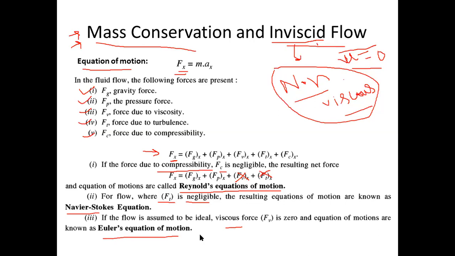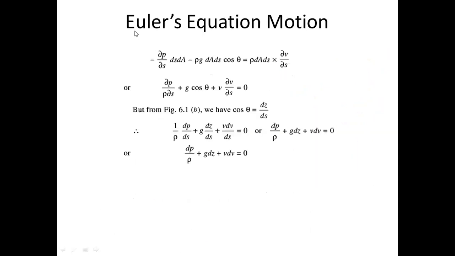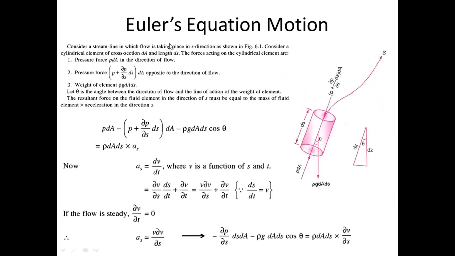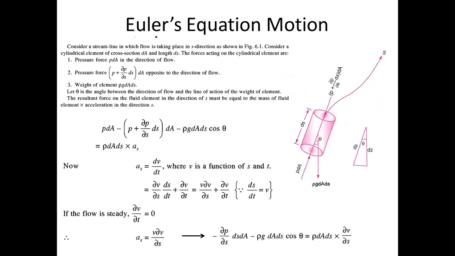Okay. So let's see the Euler equation of motion. What does it say and how can I derive it? Okay. So next is this Euler equation of motion I'm going to derive. And for deriving it, in the previous slide we have seen we need to consider only pressure force and the gravity force. So that we need to understand.